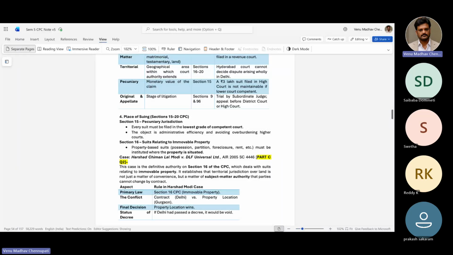Section 16 is about suits related to immovable property. Property-based suits must be instituted where the property is situated. That means you have to file the case where the property is.